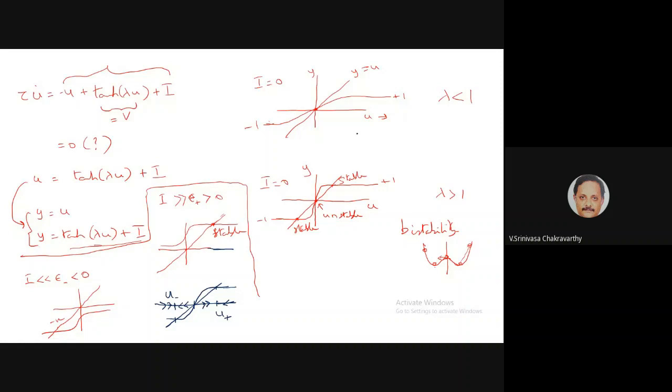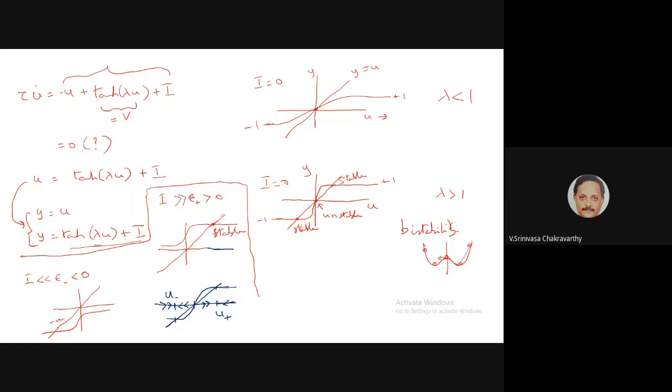Now, one more property of this is you need to worry about the value of lambda. All this, the 3 intersection points and all that, you will get only when lambda is greater than 1, right? Because lambda refers to the slope of the sigmoid function, the tanh function. And the slope of the straight line is 1, because the straight line refers to y equal to u. So the slope is 1, whereas for the tanh nonlinearity, the slope at the origin is lambda. Only when lambda is greater than 1 do you have this kind of intersection.